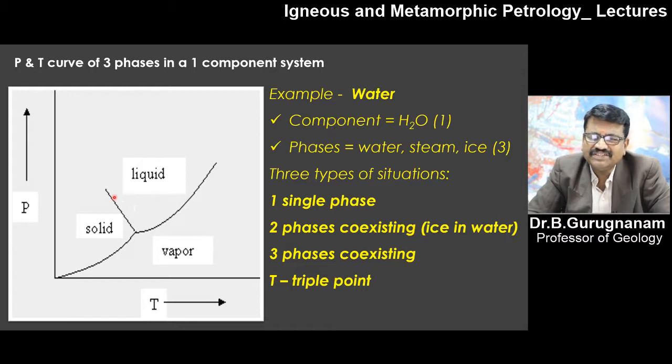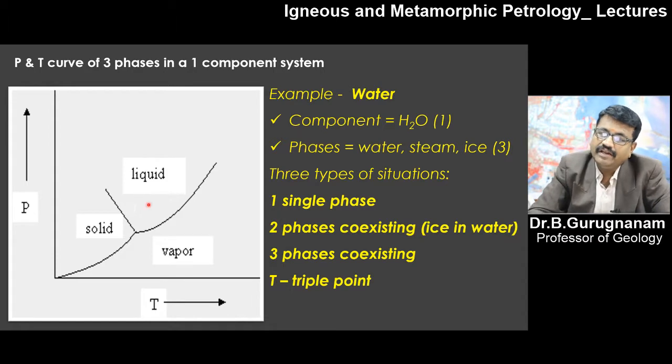This is the best example for understanding the phase diagram. If the temperature increases on the x-axis and pressure increases on the y-axis, what will happen to a mineral? If a mineral is a solid, the best example is water. If pressure or temperature increases over ice, it forms a liquid, or sometimes moves from solid to vapor.